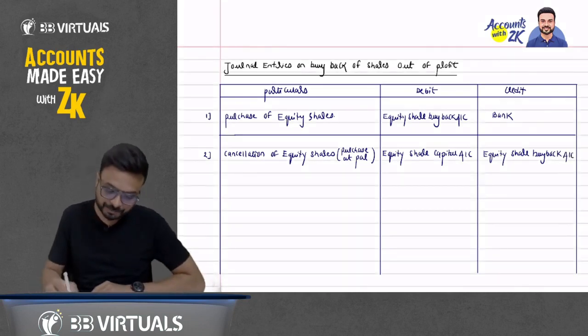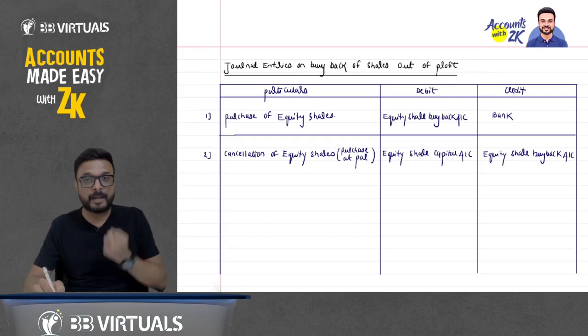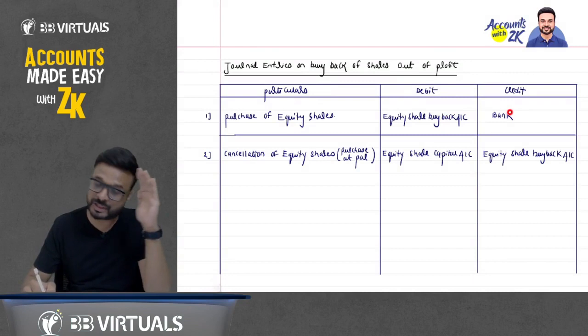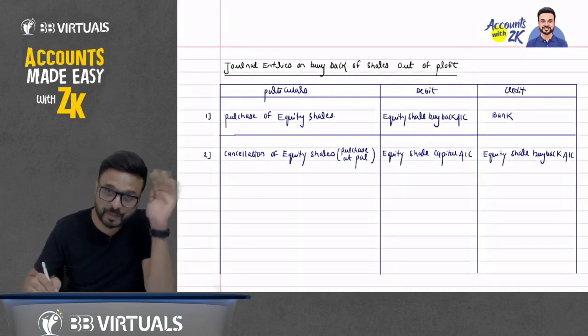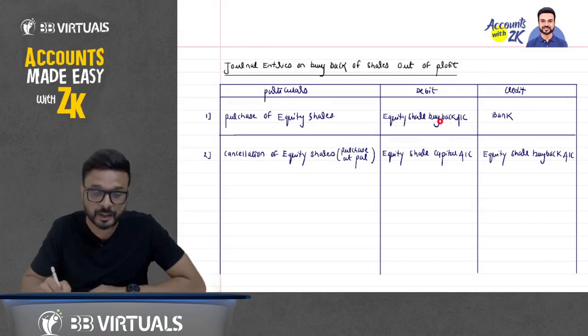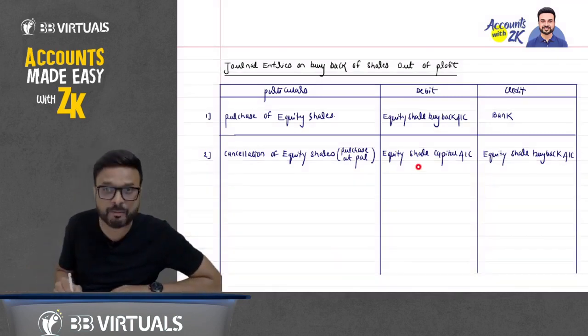Now what entry have we passed? These two entries. First I purchased the shares and received them, so equity share buyback account debit to bank account. Now I have to cancel it. When the share capital goes down, decrease in capital debit, the equity share capital account debit. When purchased, you debited the buyback account; now cancelling, you have credited it. Ultimately you have passed the entry: equity share capital account debit to bank account.